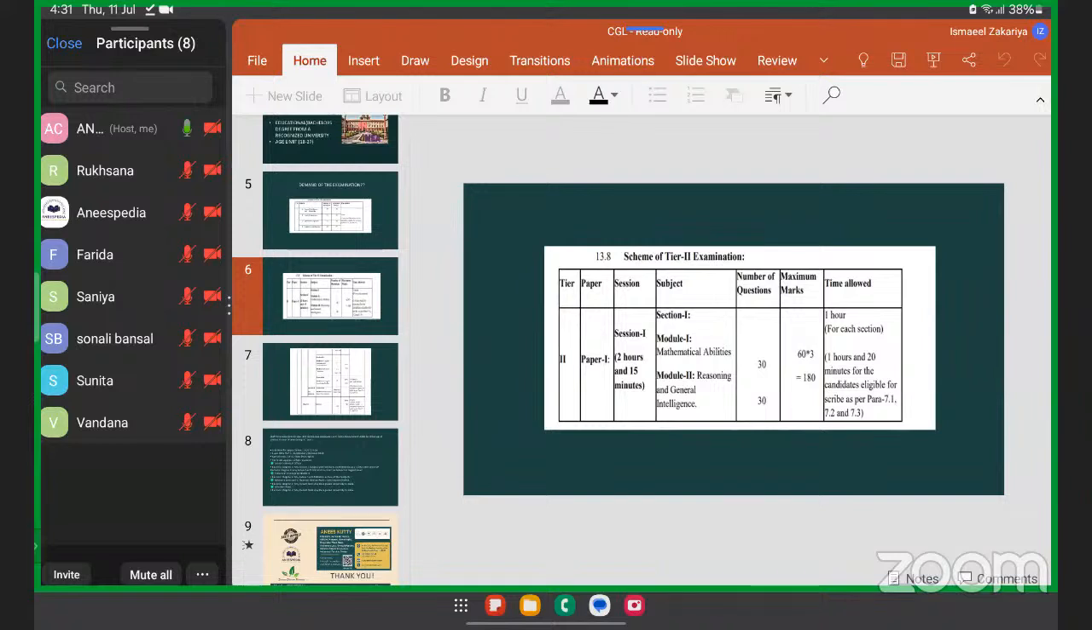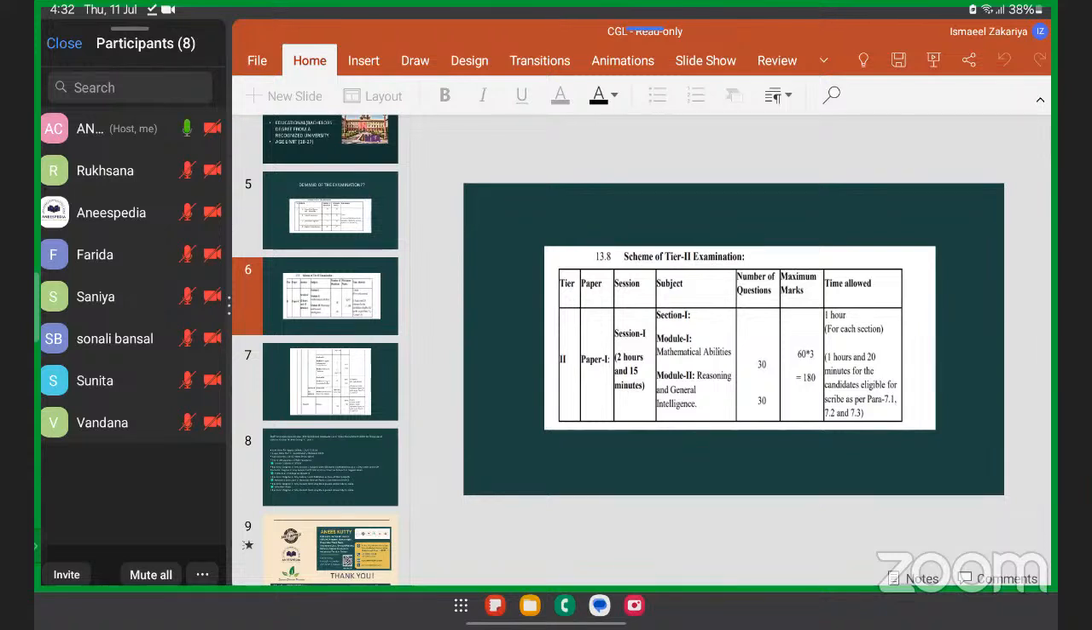Everything in this examination is about practice, and the more mock tests you appear for. Here the practice comes in mathematics, especially in tier 1, 25 questions, and in section 1, module 1, you have 30 questions, and each question of mathematics in tier 1 is of 2 marks and in tier 2 of 3 marks. So mathematics is one part which can be improved with practice and practice.